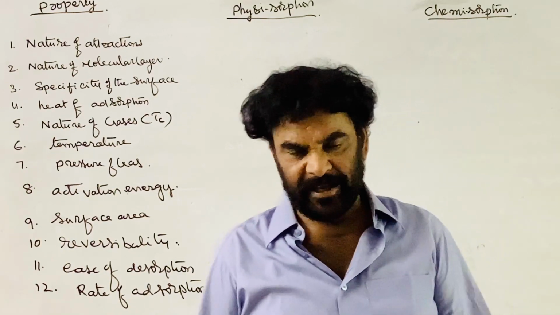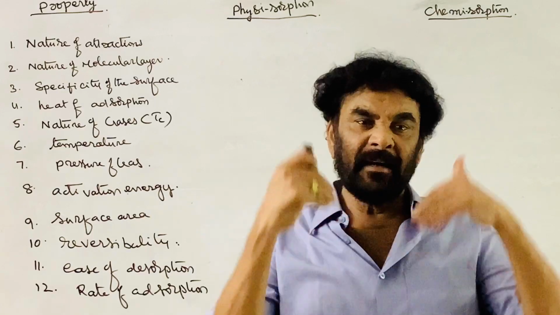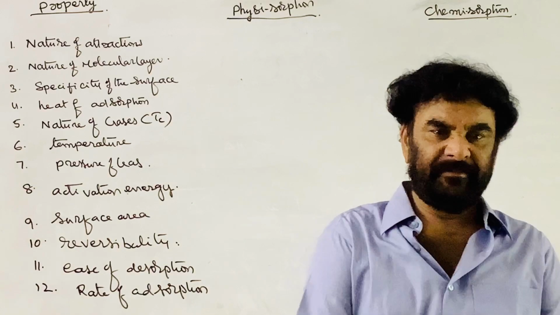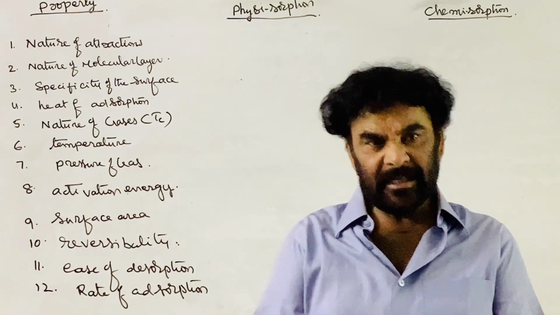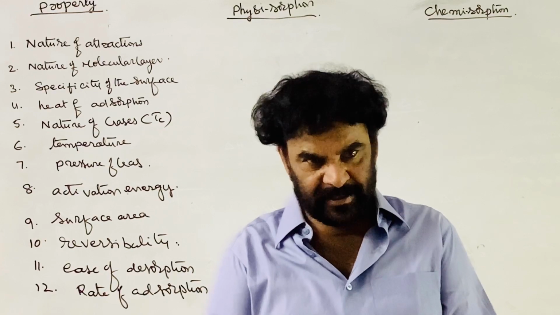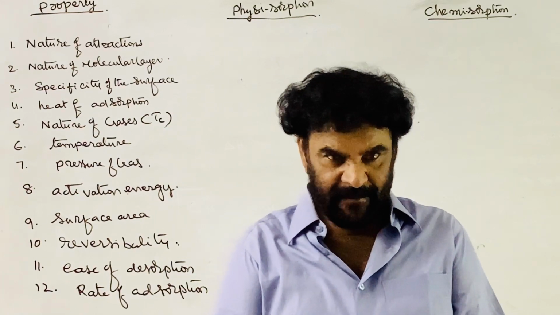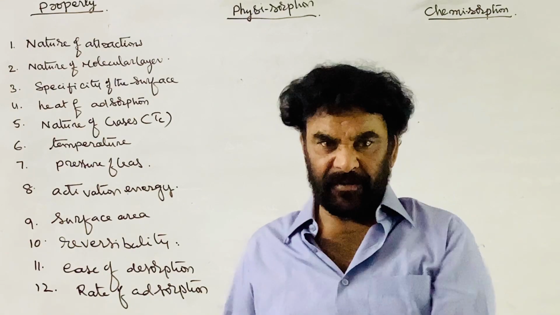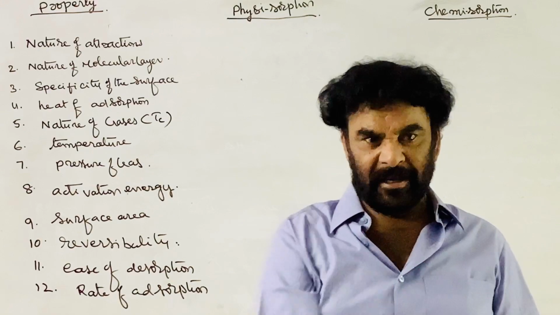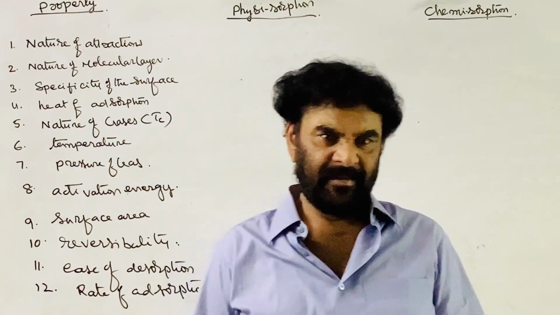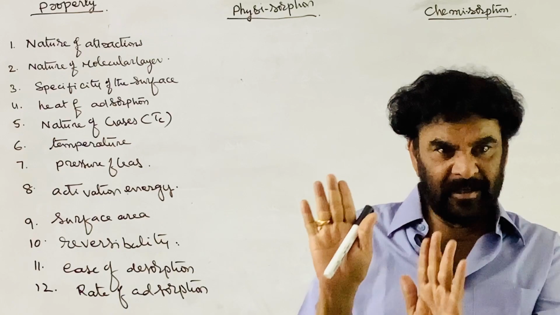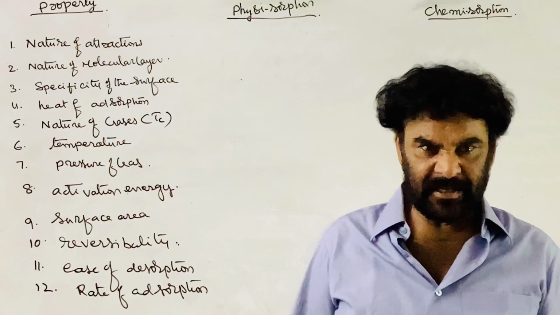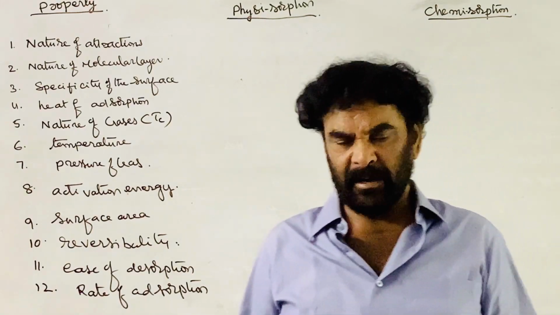The number of molecules in the unit area is more. And gas is taken as the adsorbate. So gas is adsorbing on the surface of the solid. Solid is providing the surface, gas is providing the molecules for the adsorption. Anyhow, for the adsorption phenomena, attractions have to be established between the surface of the adsorbent and the adsorbate molecules.